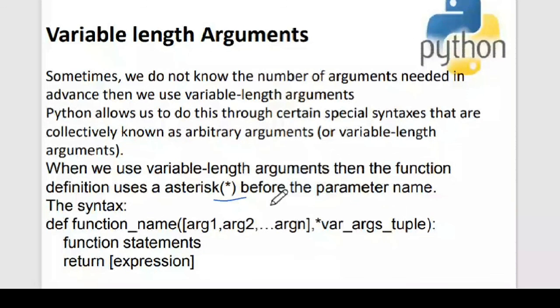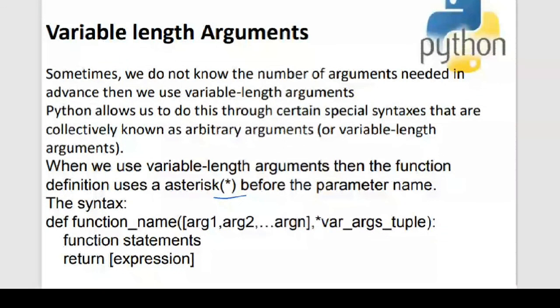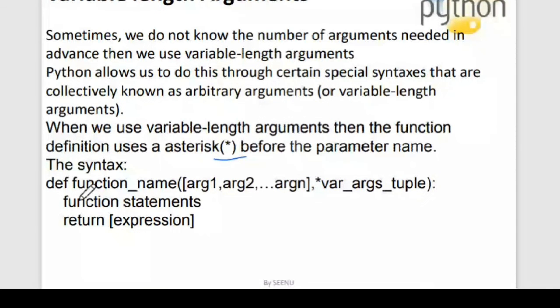The syntax of variable length arguments is this. I have def, which indicates that it is a function, and the function name, followed by the list of arguments. In the list of arguments, I can have variable length arguments and also other arguments.